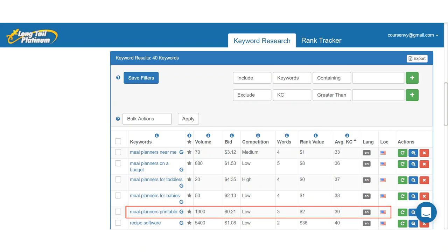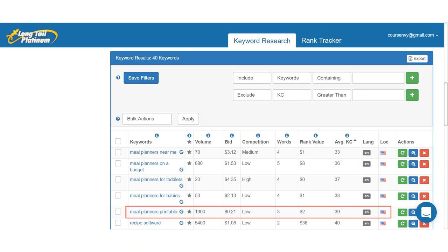The most interesting one that jumps out at me is the keyword meal planners printable. It's below that 40 KC rating. It has a nice monthly search volume of 1,300. So just looking at this right now, without any further research, I would actually suggest this to my client who owns a health blog to create a blog post and possibly even a product around this long tail keyword.